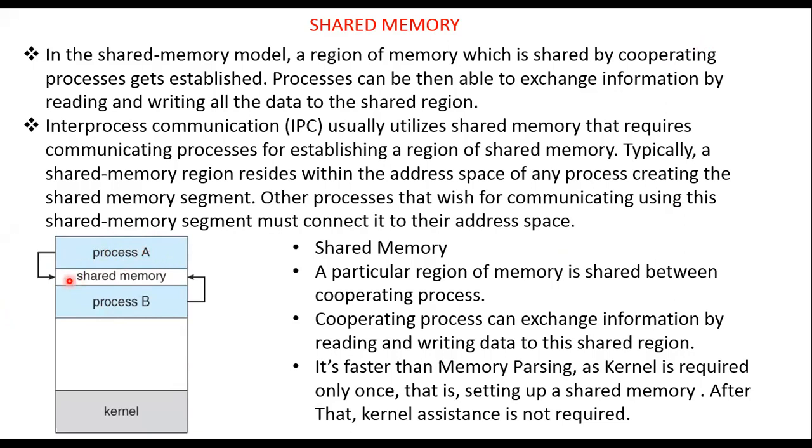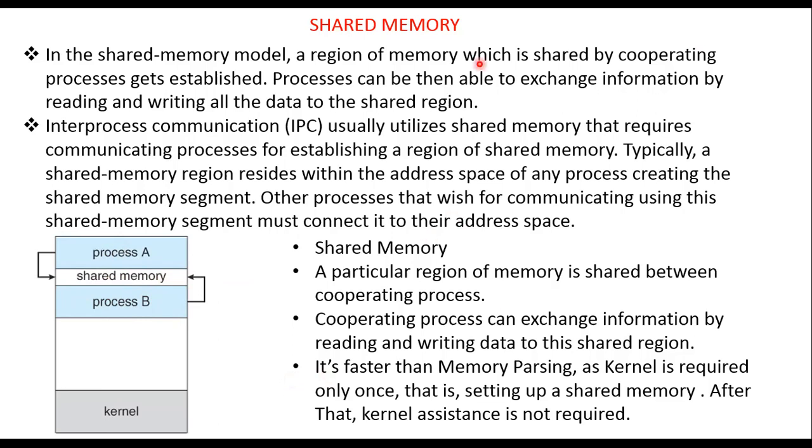Process A will share its information in the shared memory. Process B can fetch the information from the shared memory. In the same way, if process B wants to inform anything to process A, the resources available in process B will be shared in the shared memory. Then process A can utilize them. Along with the process space, there is one more extra space called shared space. From there, they are able to communicate with each other.